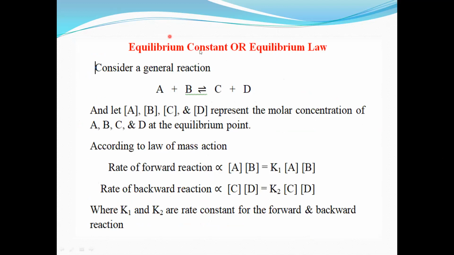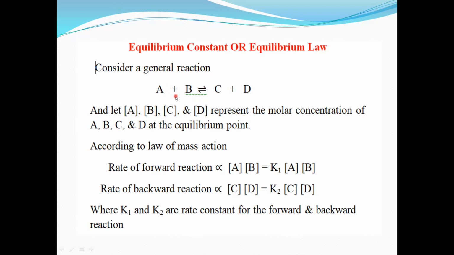Now next is equilibrium constant, or it is also called equilibrium law. For that, consider a general reversible reaction. We have considered a general reaction, but the condition is that the reaction is reversible. That is A plus B reversible, it gives C plus D. So A and B react, they form C and D. This reaction is called the forward reaction.